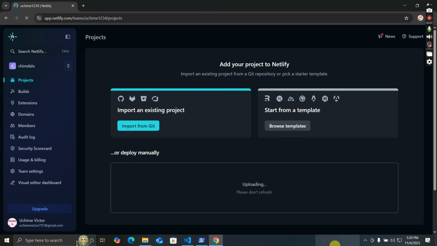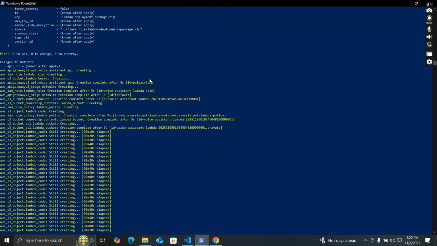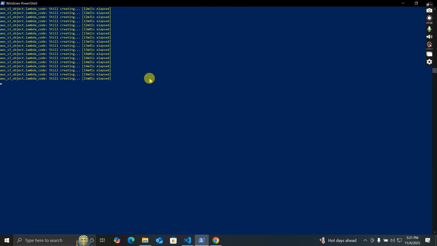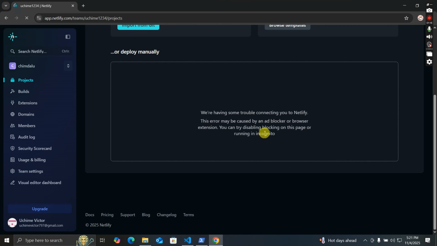Please only do this if you're done running your backend code. This is still taking time, and I want to cut this tutorial short, so I'm just doing this. So it is uploading the /dist folder. Okay, this says this may cause an error by ad blocker.